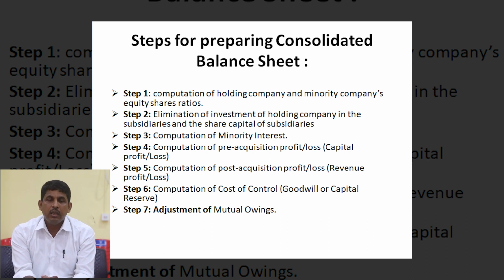Mutual owings means those transactions which had already occurred between holding and subsidiary before the relationship was created as holding and subsidiary.